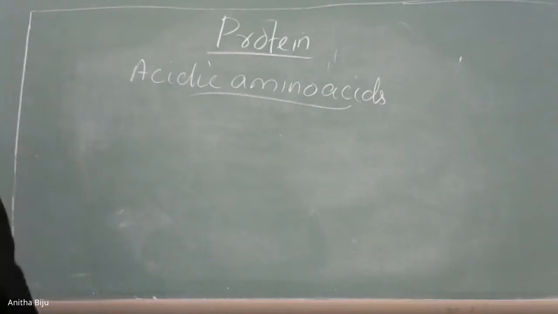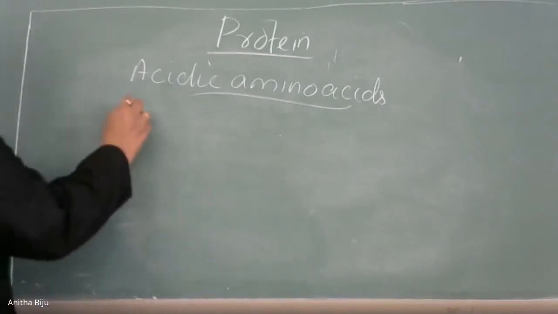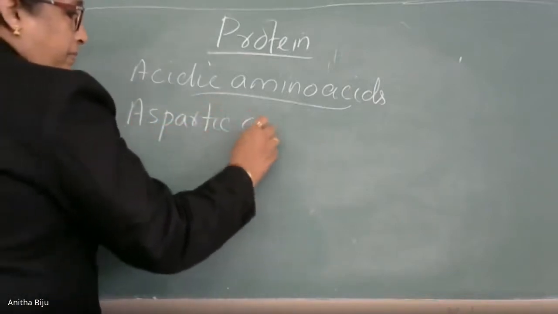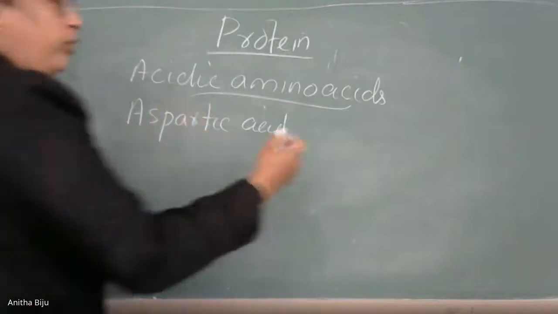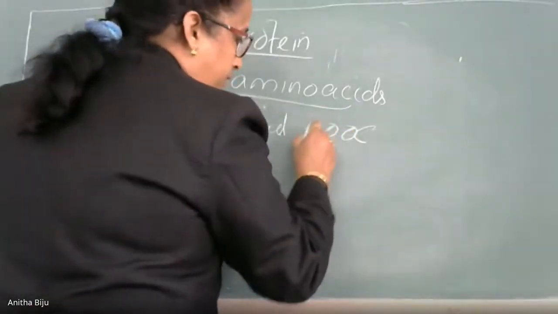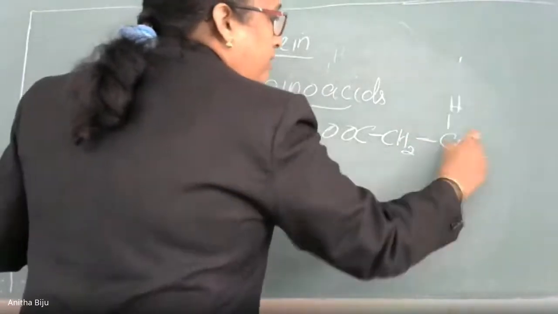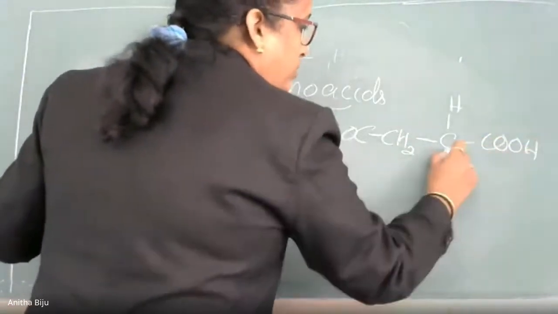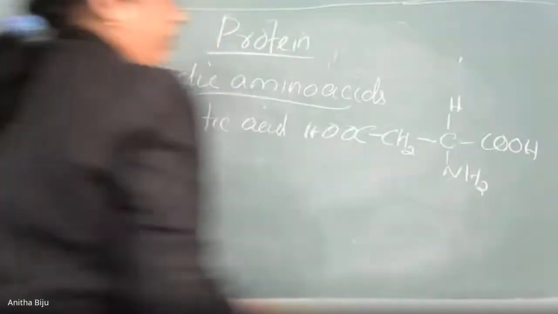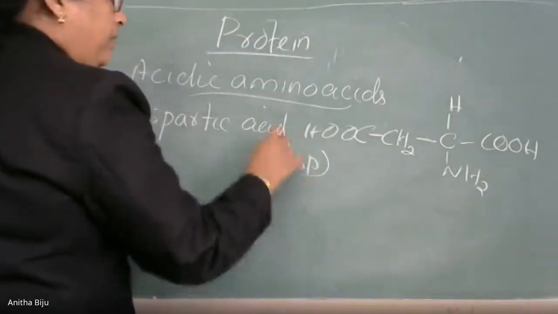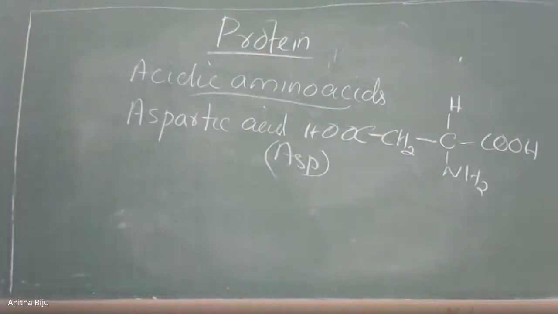So again, two examples you have to remember in this case. First of all, we can say aspartic acid. What is the formula? COOH, one methylene group CH2, CH, COOH, NH2. And in short, we can represent it as ASP. ASP means aspartic acid. Okay, aspartic acid.